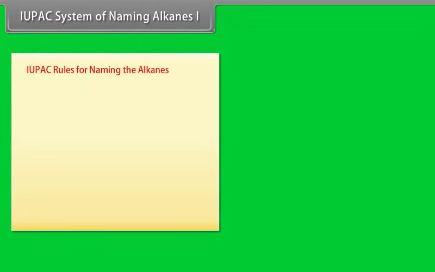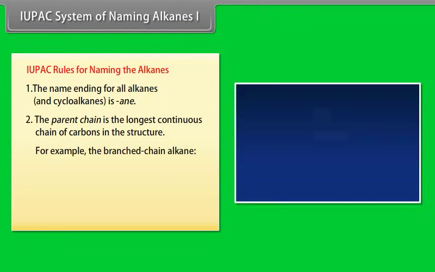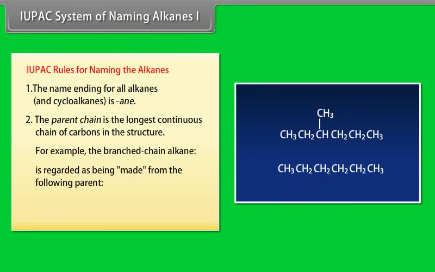IUPAC rules for naming the alkanes. Number 1. The name ending for all alkanes and cycloalkanes is -ane. Number 2. The parent chain is longest continuous chain of carbons in the structure. For example, the branched chain alkane is regarded as being made from the following parent: CH3, CH2, CH2, CH2, CH2, CH3 by replacing an H on the third C from left with CH3.